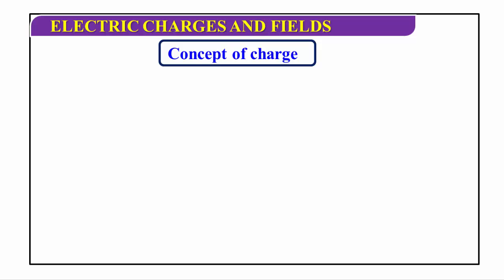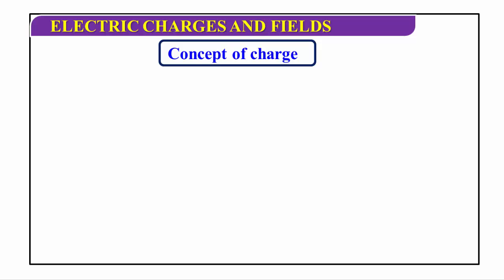Due to that property, it attracts the lighter particles. He called that property electric charge. The force with which the glass rod or the comb attracts the lighter particles is called electric force.